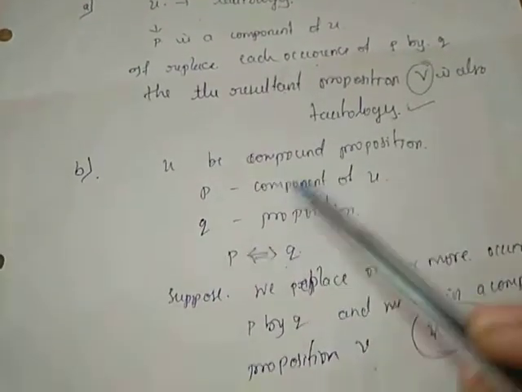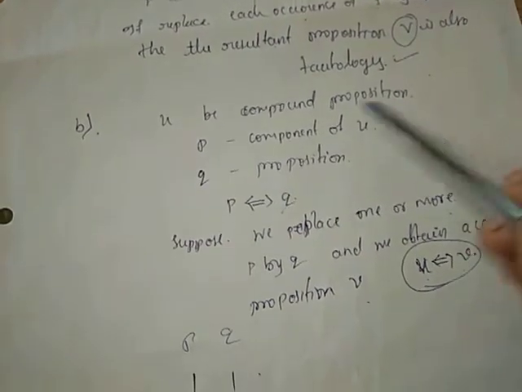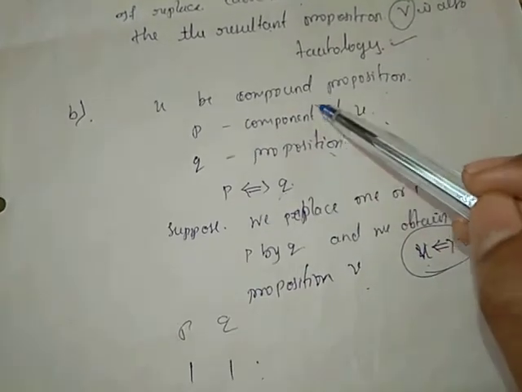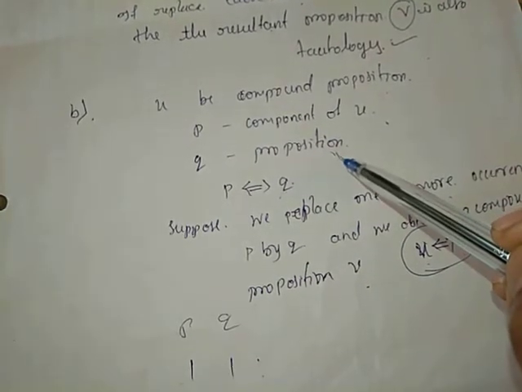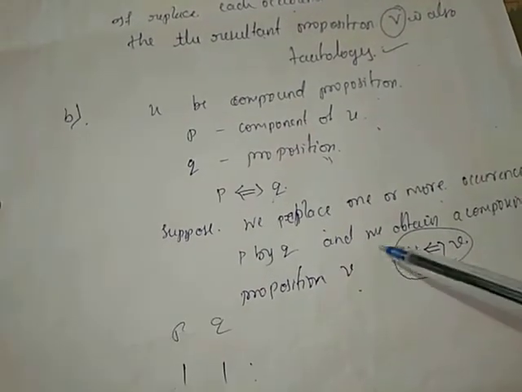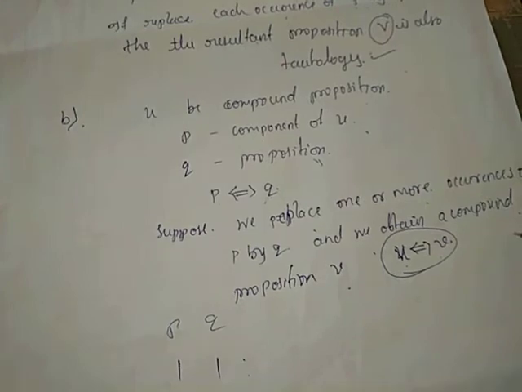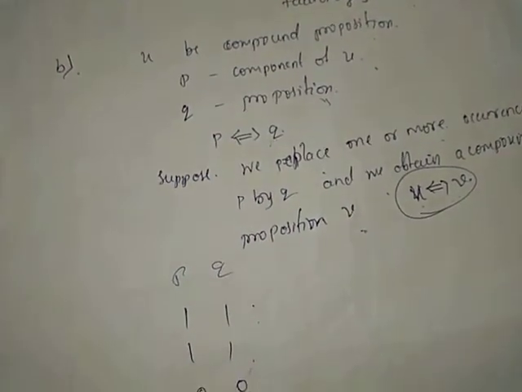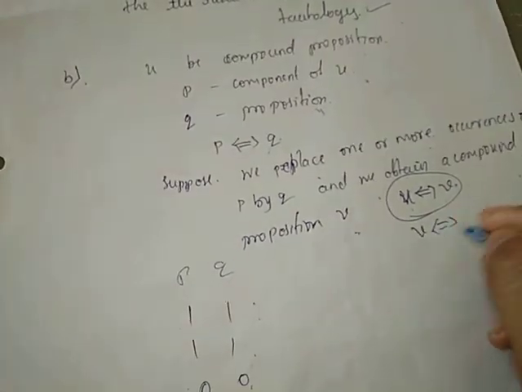In the second rule, suppose U is a compound proposition, P is a component of U, and Q is a proposition. If P and Q are equivalent, and we replace one or more occurrences of P by Q and obtain the compound proposition V, then V is equivalent to U.